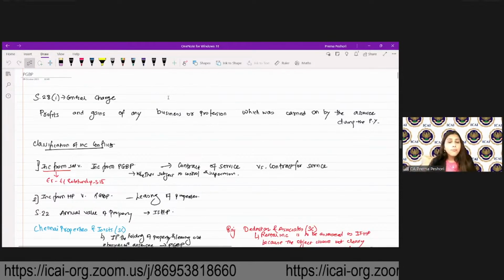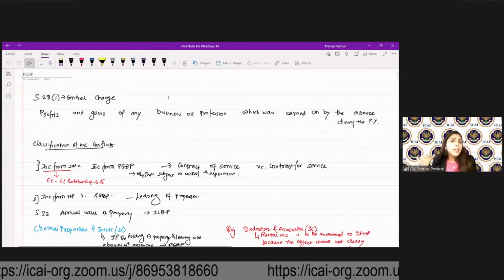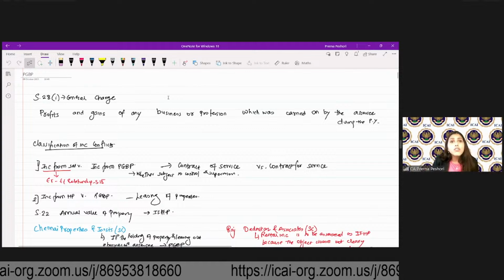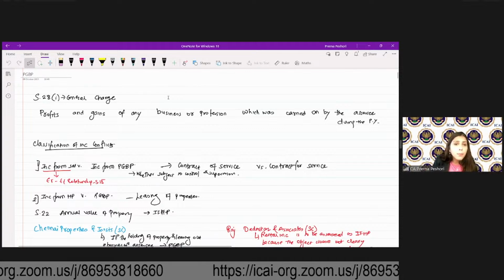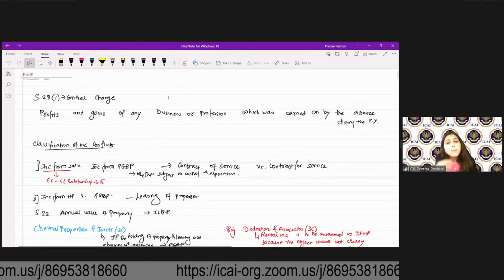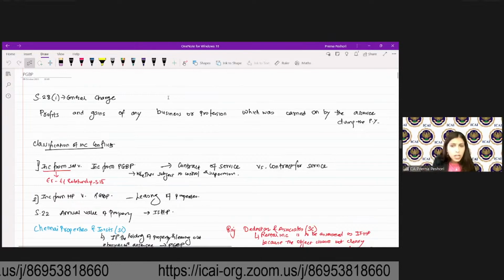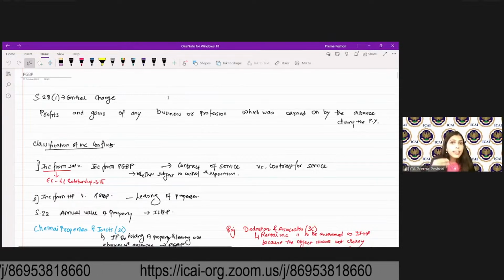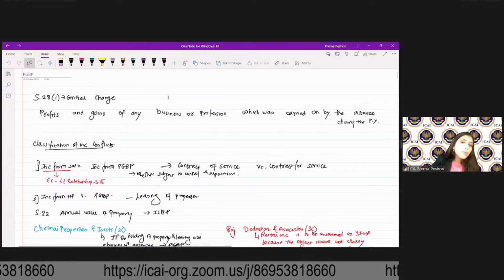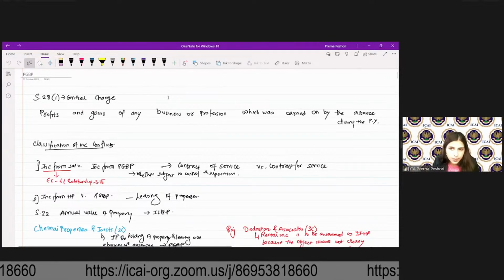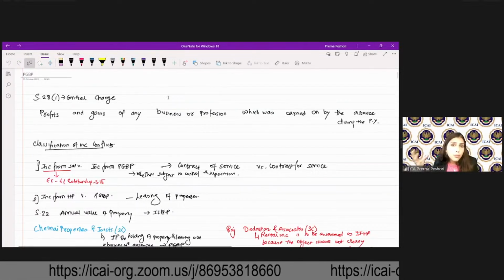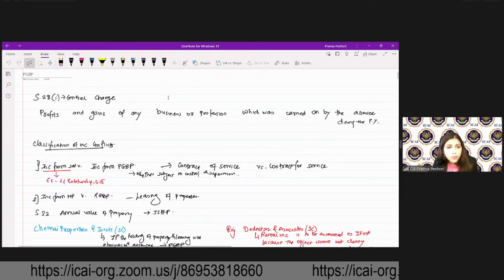In case of leasing of property, whether one can say it is the income from house property or income from PGBP, in that case, you have to remember the decision of the Chennai Properties and Investments case, Supreme Court. If the holding of property and leasing out is the business of the assessee, then it's PGBP. In case my business is not to lease out the property, then in that particular case, it will be considered as IFHP. Right? Then you have to also see into the object clause of the memorandum of association to determine what is the objective of the assessee.